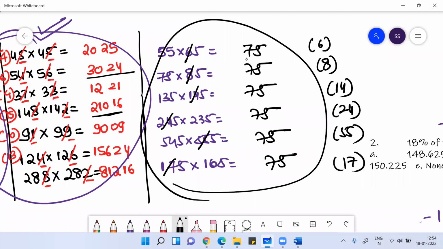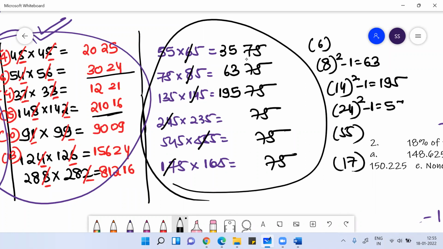So how will you find the remaining digits? Do this digit squared minus 1. So 6^2 - 1 gives 35, so you get 3575. 8^2 - 1 is 63, so 6375. 14^2 - 1 is 195, so this will be 19575. 24^2 - 1 will be 575, so this would be 57575.